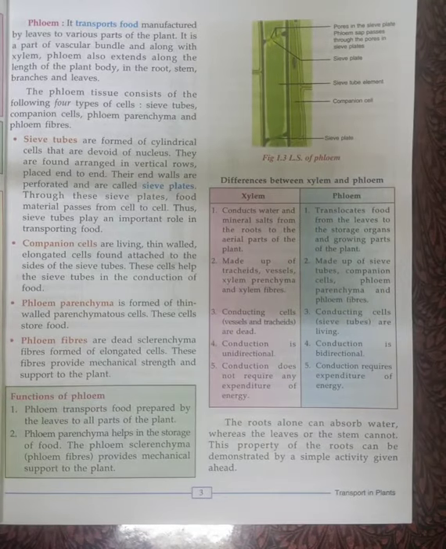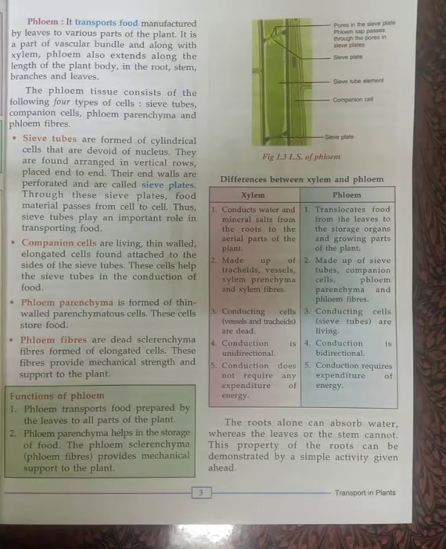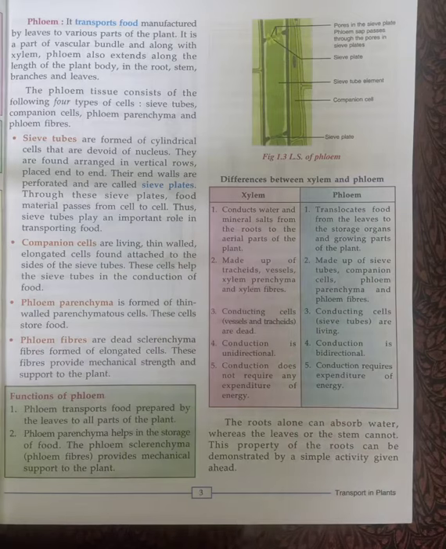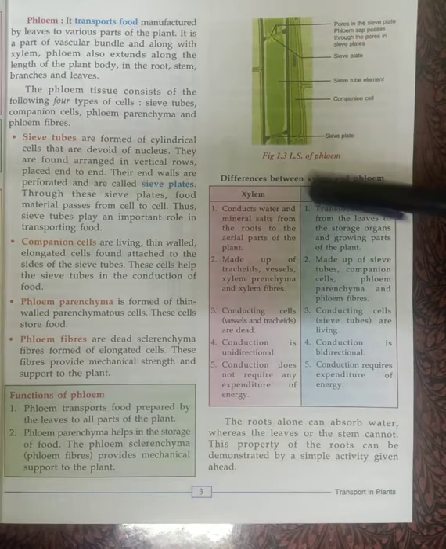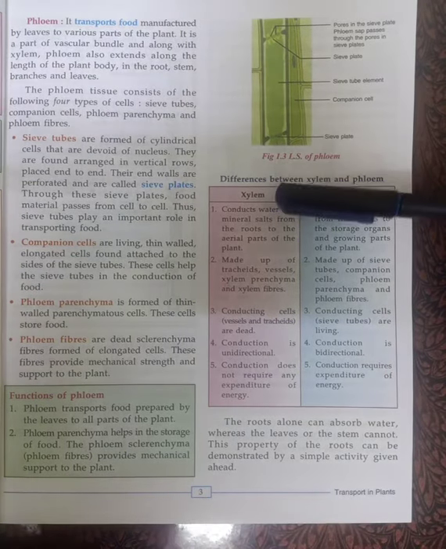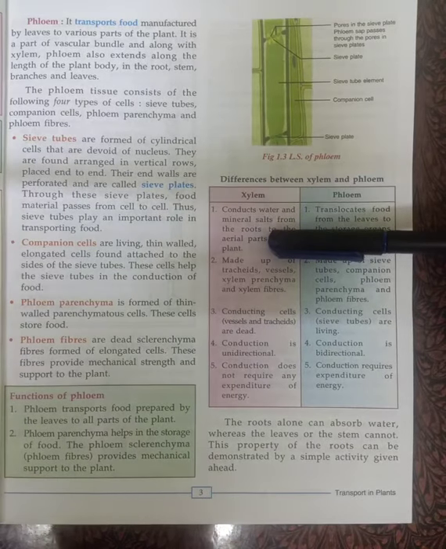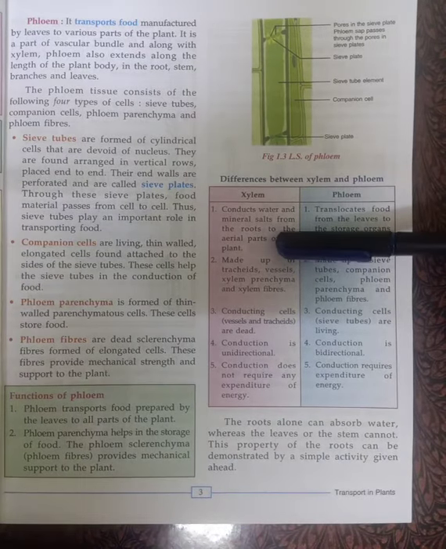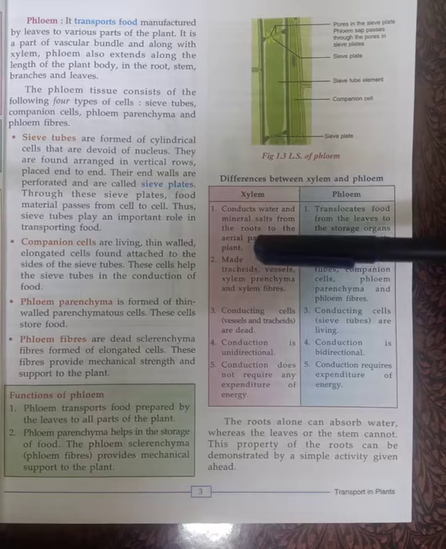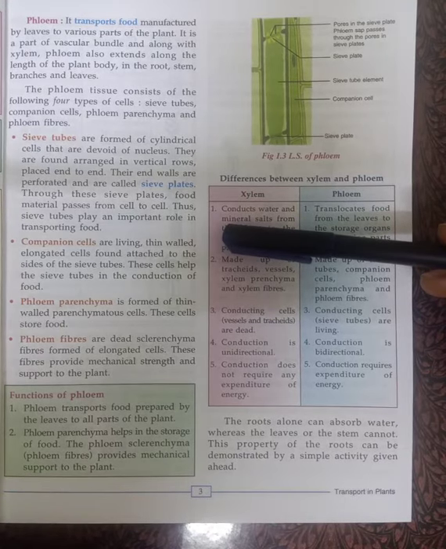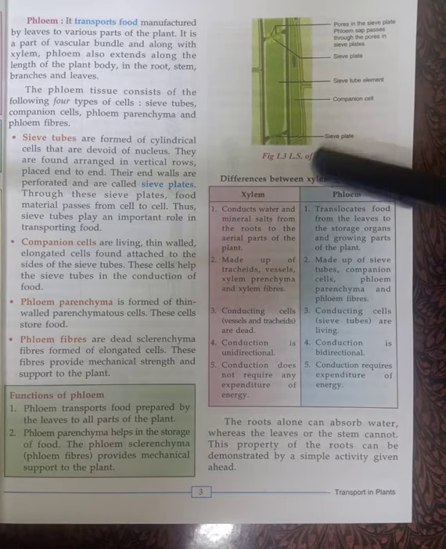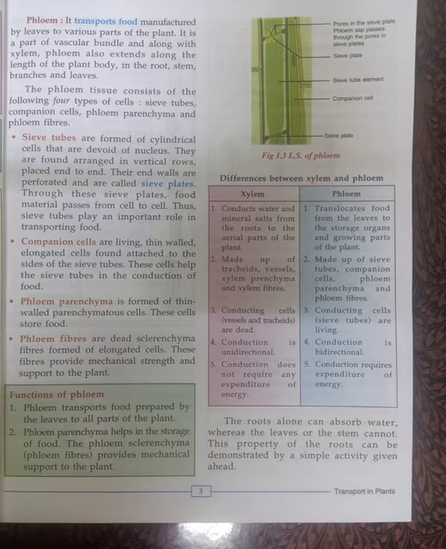Now what are the differences between xylem and phloem? The first difference, as we have studied, is that xylem helps in the conduction of water and mineral salts from the roots to all the other aerial parts of the plant. Aerial means the parts which are present in the air, other than the roots. All the parts of the plant above the roots are the aerial parts.